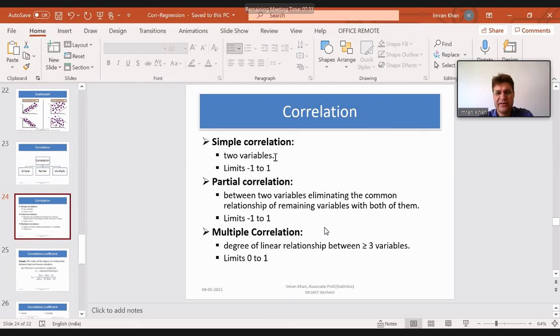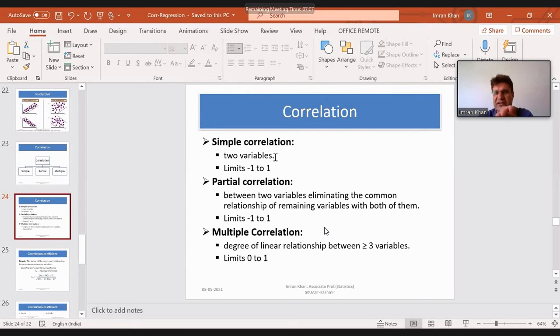By partial correlation, we mean, now if you have 3 variables and we study the correlation between them, we call it multiple correlation. But if you have 3 variables and you study the relationship between 2 variables, eliminating the common relationship of the remaining variable with both of them, that means if we have variable 1 as age, variable 2 as weight, and variable 3 as height, we will study the relationship between age and weight, keeping height constant.